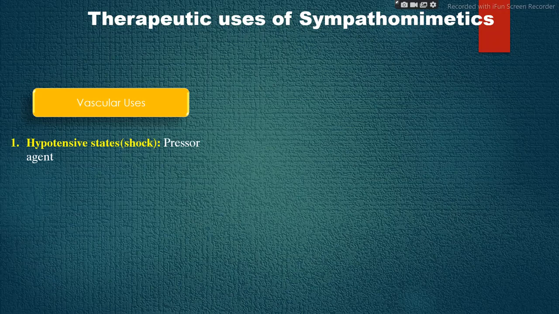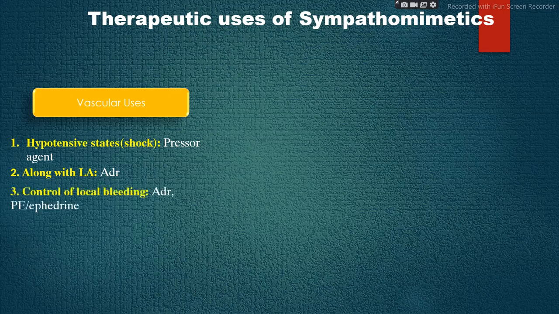Generally for cardiac shock, dobutamine is preferred, while for anaphylactic shock, adrenaline is preferred. Then second, along with local anesthetic, it increases the duration of action. For this, adrenaline is used. Then to control local bleeding, adrenaline, phenylephrine, or ephedrine is used.